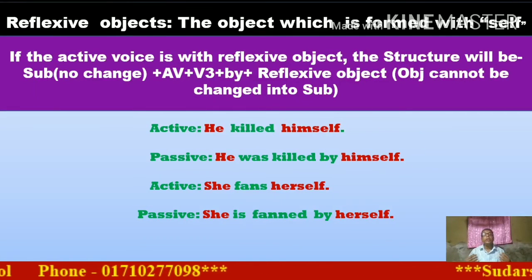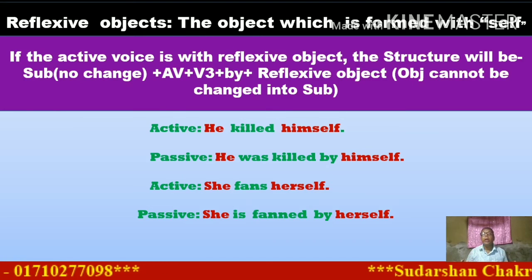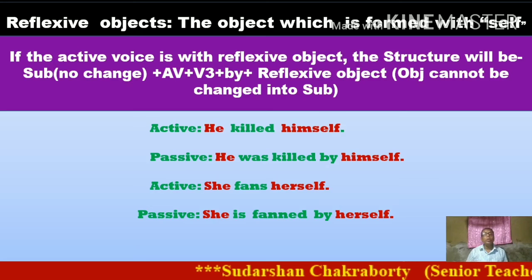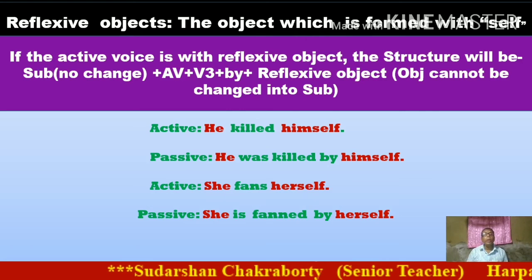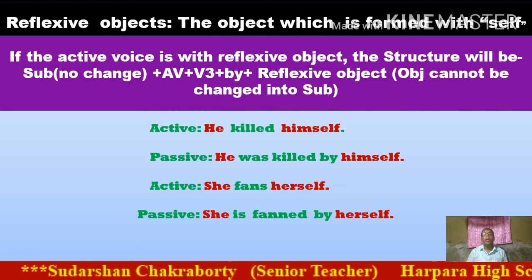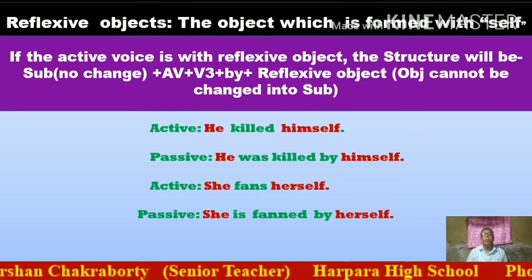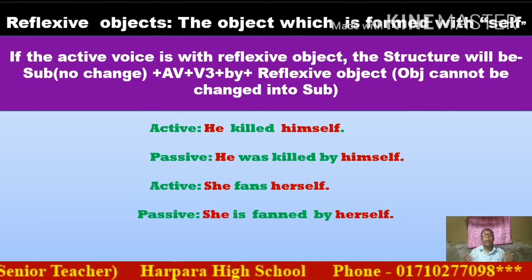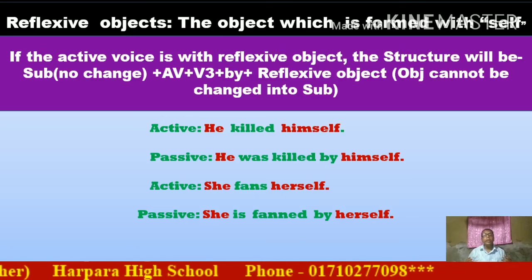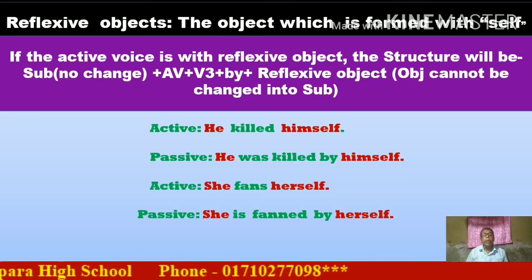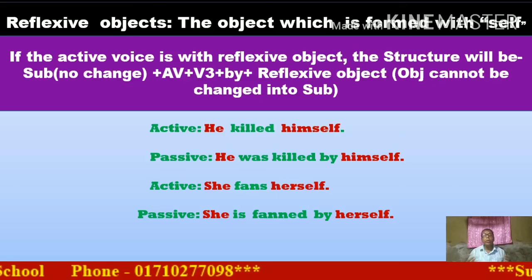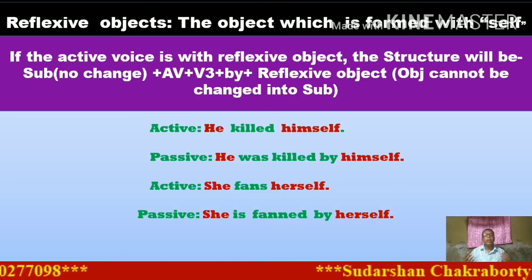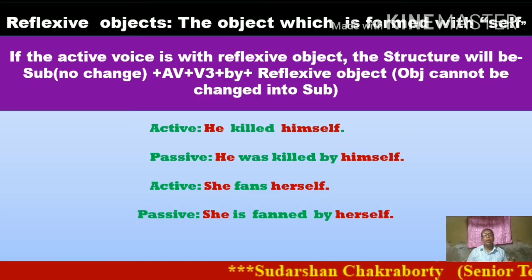Dear student, now I am going to show reflexive object voice change. If the active voice has a reflexive object, this structure will be: subject no change, plus auxiliary verb, plus V3, plus by, plus reflexive object. As an example I have given, active: he killed himself. When we change the sentence from active to passive, he is the subject, there is no change. I have taken was because this sentence is past indefinite, and there is a rule of voice.